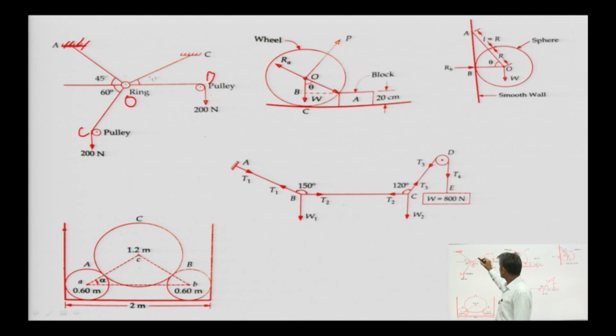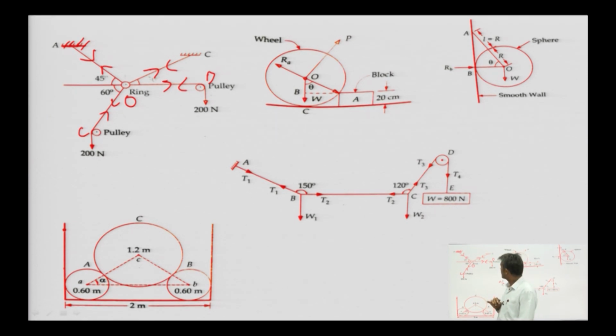And if we want to know the tensions developed in all these strings, why are we interested in finding the value of tension?